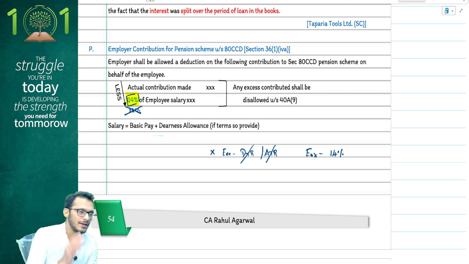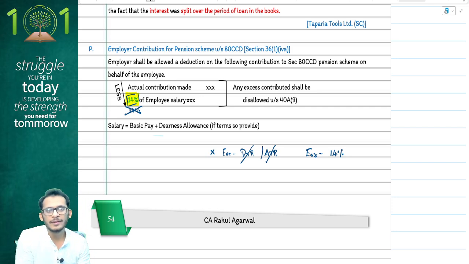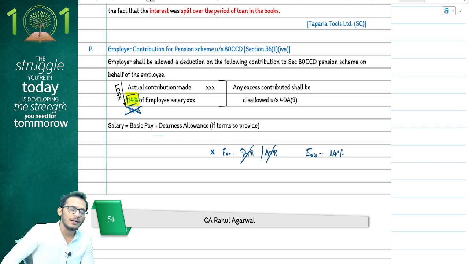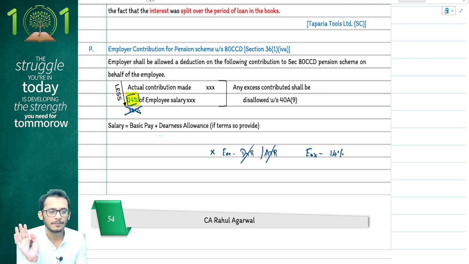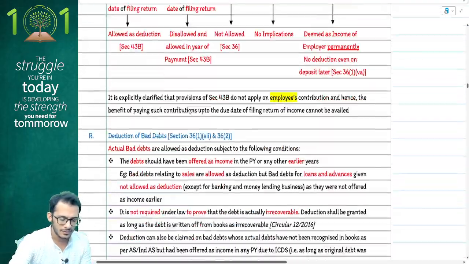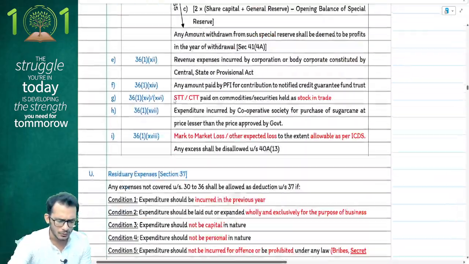Yes. So please be mindful about this amendment, people. This could be a part of your compulsory question. Yes. What is the amendment once again, people? Quickly looking at the amendment comes and says when an employer is contributing to NPS for the employee, he can contribute up to 14% of the salary of the employee regardless of what regime he chooses. Yes, these are the amendments which are there in PGBP chapter for you to go through.